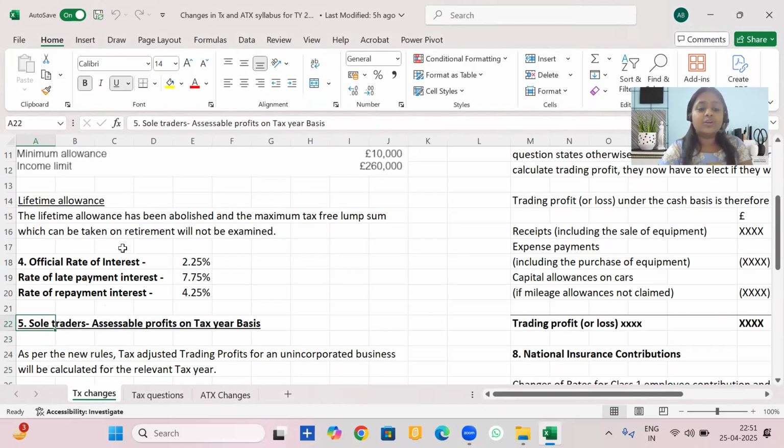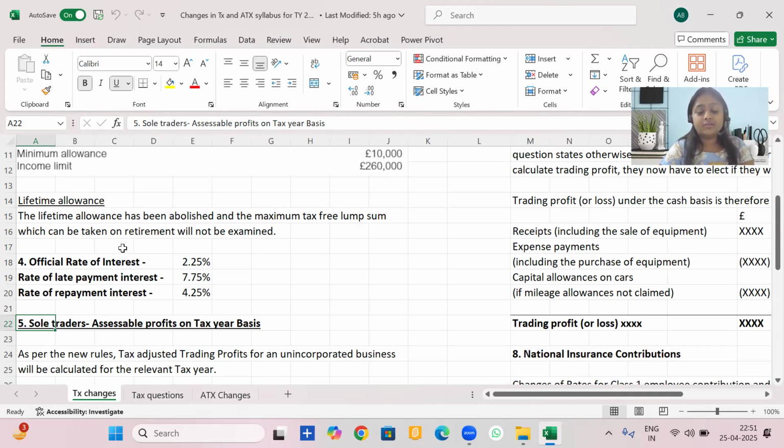So the official rate of interest has changed to 2.25%. The rate of late payment interest, that is, when the taxpayer has not paid the taxes on time and is paying late, they have to deposit the interest amount also to HMRC along with the tax amount. So the late payment interest rate has also increased to 7.75% per annum.